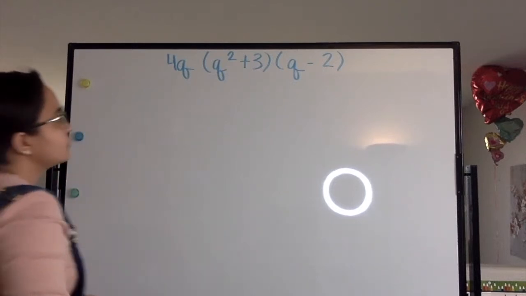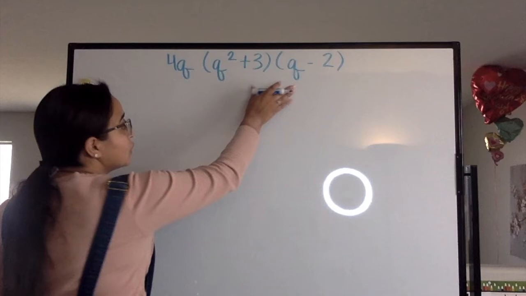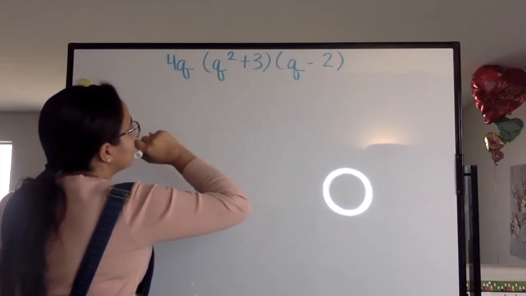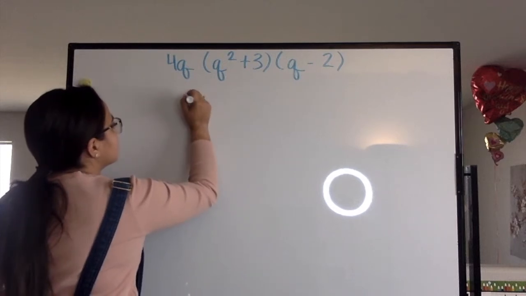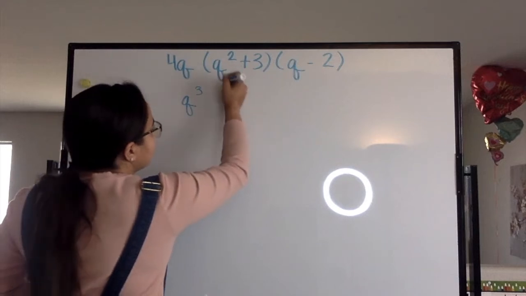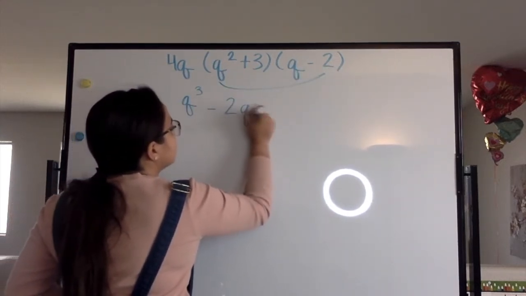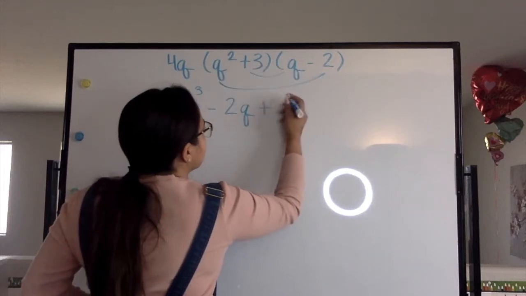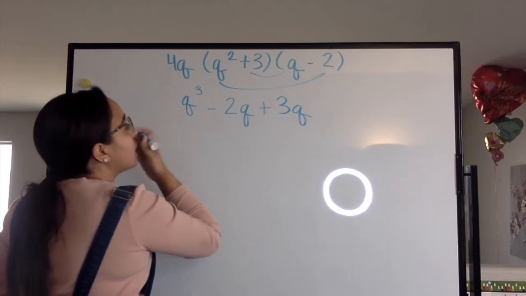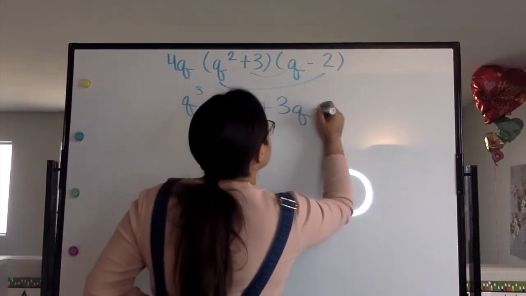Okay, so first things first, we are going to go ahead and FOIL this part of our equation. So let's go ahead and do our first would give us q to the third power. Our outer would give us negative 2q. Our inner would give us a positive 3q. And our last will give us a negative 6.